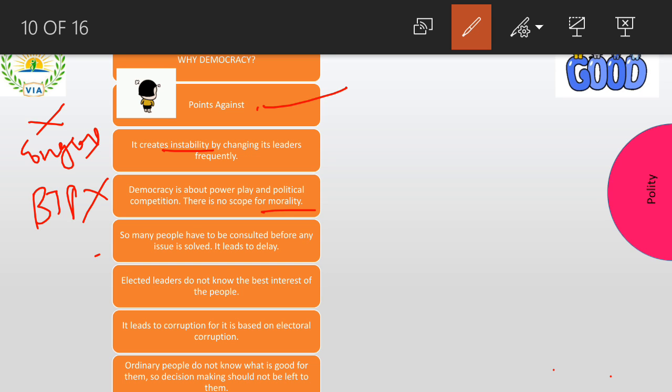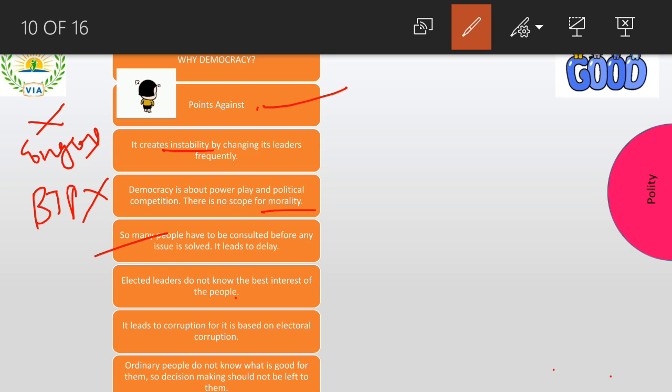So many people have to be consulted before the issue is solved, so it leads to delay. You understand, if you want to pass a bill, it should be passed in Rajya Sabha, a lot of people have to vote, and then Lok Sabha, then the president has to give consent. So a lot of things are happening, so it is going to get delayed. If you want to pass one bill, it's going to take a long time. So the GST bill was proposed at some time, it got passed in some year, right? So it's going to take a long period. It's going to become a little delayed.